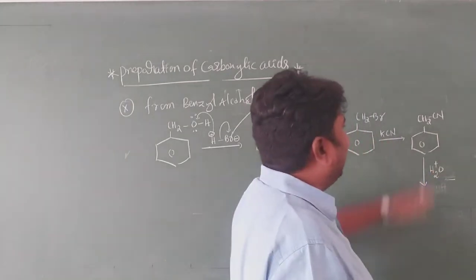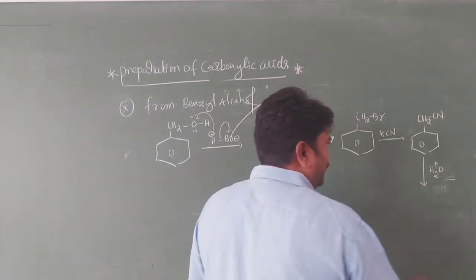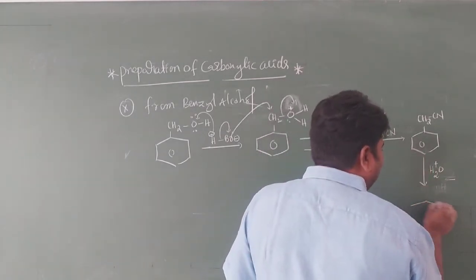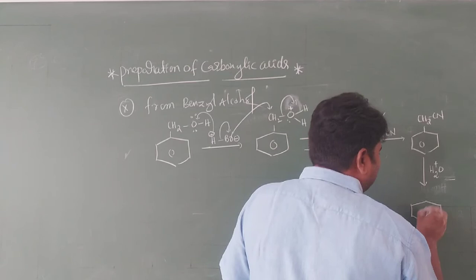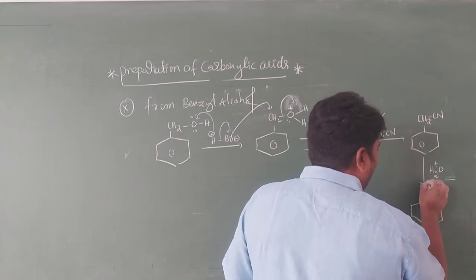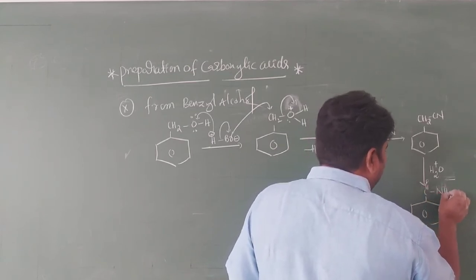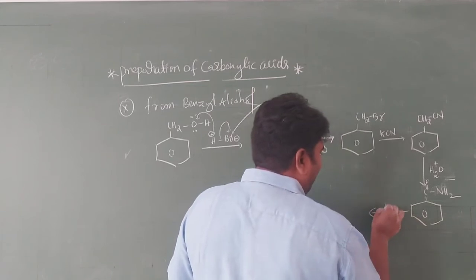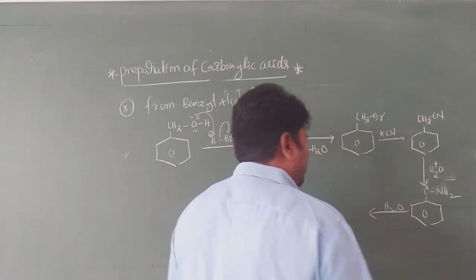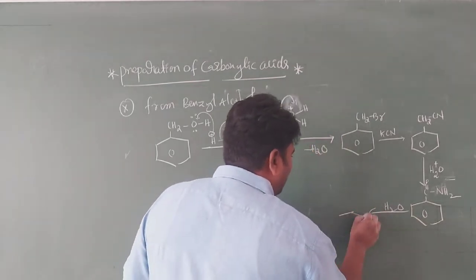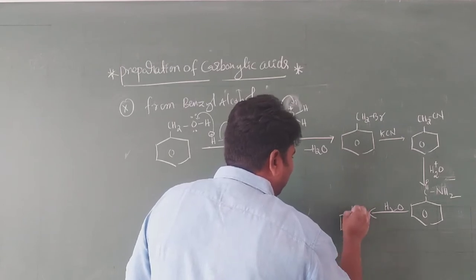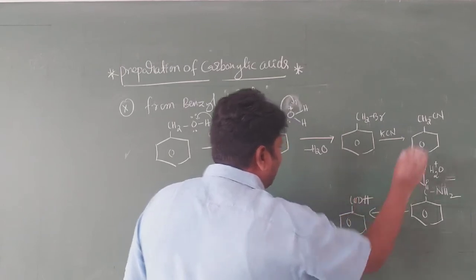What happened here? Nitrile undergoes hydrolysis to form benzamide, an intermediate compound, C double bond O and NH2, benzamide. Again on hydrolysis you get benzoic acid. This one is COOH, benzoic acid.